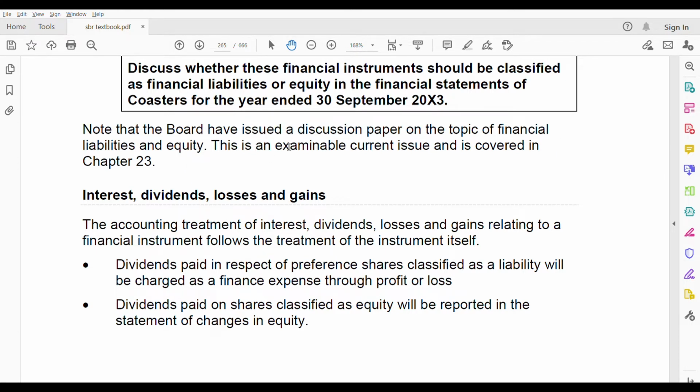You have to learn this: it is an examinable current issue. You are going to be asked about this discussion paper later in chapter 23. At the end, after I finish all the standards, I'll be covering the discussion paper and all the current issues.